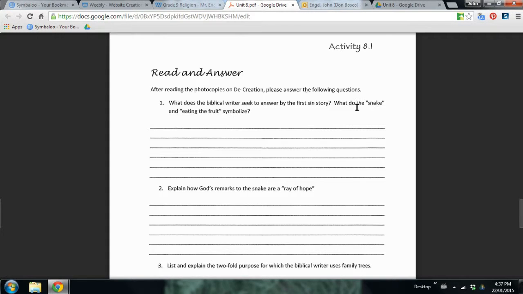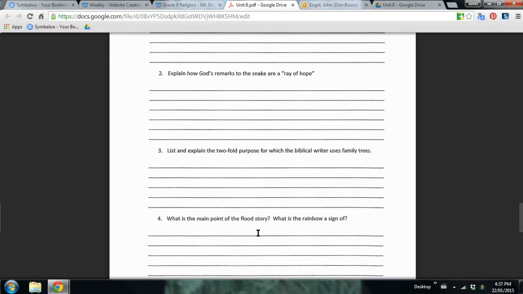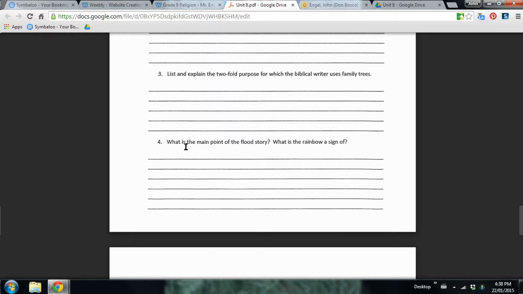So these questions will ask us what the symbolism of the snake and the eating of the fruit meant, and what the purpose or the effects of sin are. We talk about the main point of the flood story. That's Noah's Ark. Noah's Ark is another concept of decreation, of us being separated from God. God flooded the earth because he was not happy with humans in the way that we were living. We had removed ourselves from that creation narrative where God created this perfect world for us to use and showed his love for us. And we begin to go against God, using our free will to sin. We get separated from God, so he floods the earth.